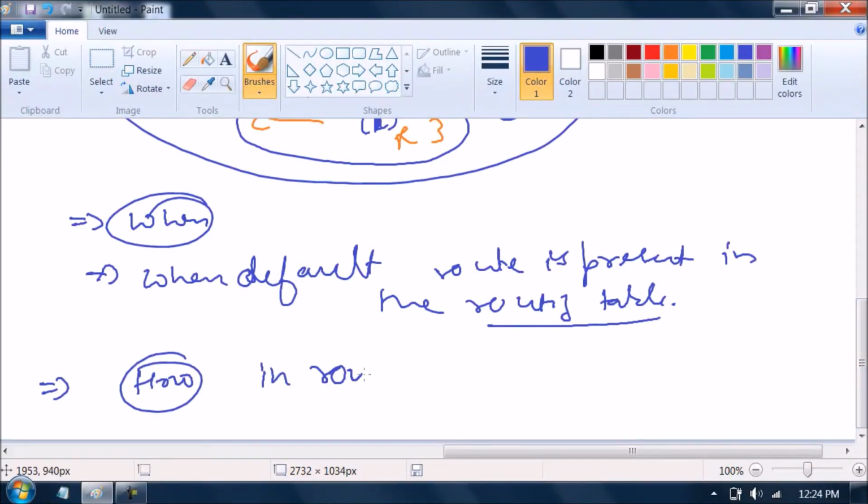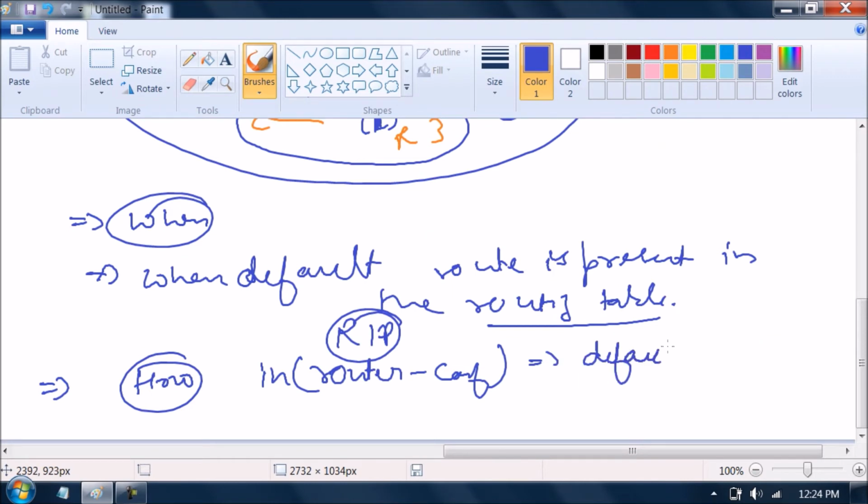In RIP router configuration mode, you have to run a command: default-information originate. This is the meaning of this sentence: originate the default route if you find a default route in the routing table.